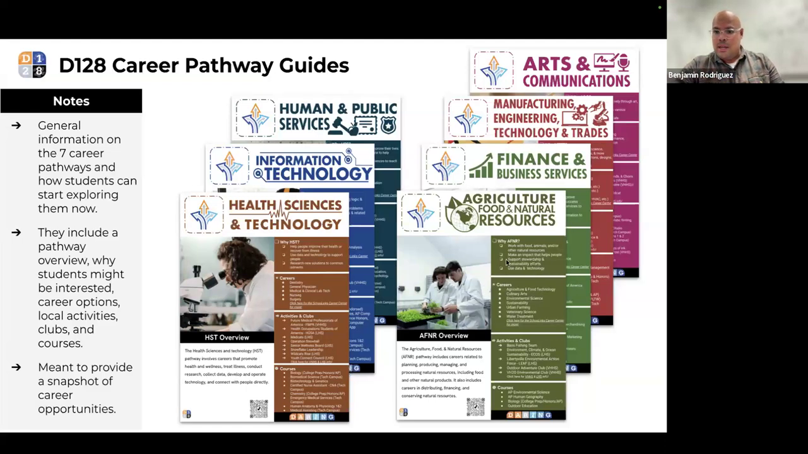So, for example, if a student is considering a career in agriculture, food, and natural resources, they'll be able to see, well, what activities, clubs, and courses are related to this that I could start to try now to see if that area is for me. Please note that these are snapshots of the pathways. They're not comprehensive. We just wanted to clarify that they are just one pagers to help start that conversation about what career area might be for me.